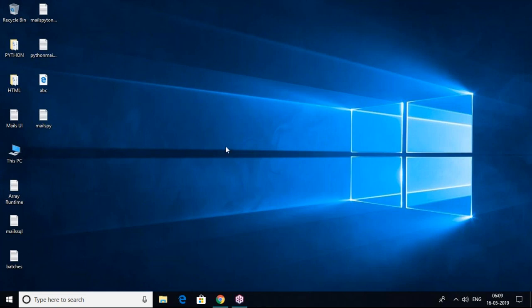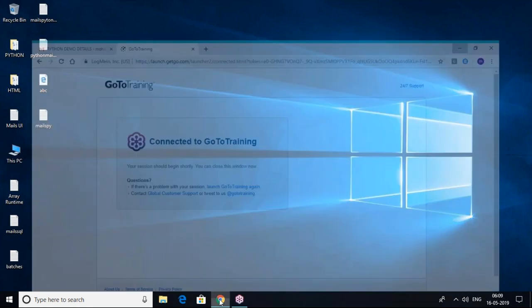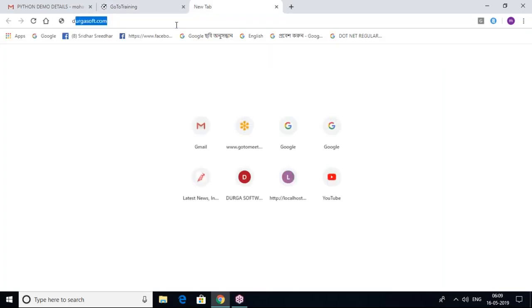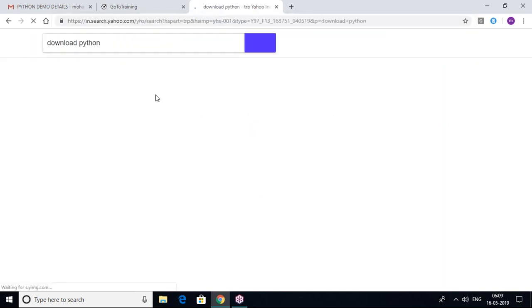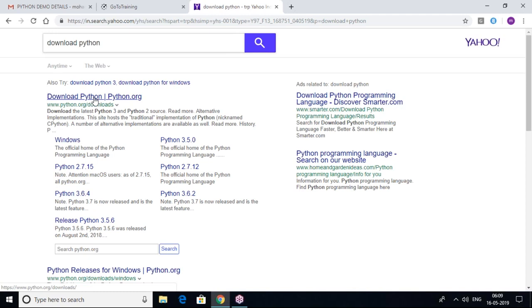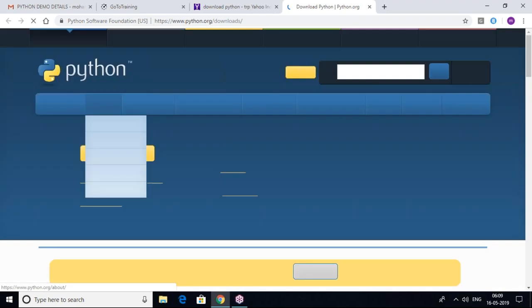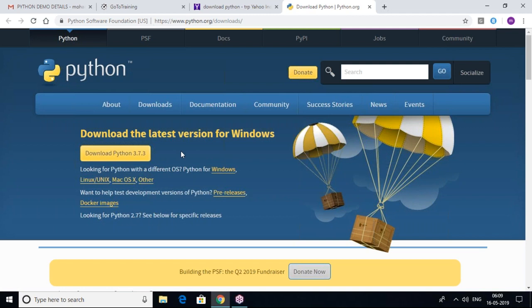Next, how to get started with Python programs. Software needs to be installed. Just now I told you it is free and open source, so you simply collect it from Google. Type download Python. Version 3.7.3 is available. It's the official website for Python, www.python.org. Now you can see here, download Python 3.7.3. It's open source, anybody can click on it. Once you download it, just follow the steps: next, click on OK, and it will be installed.